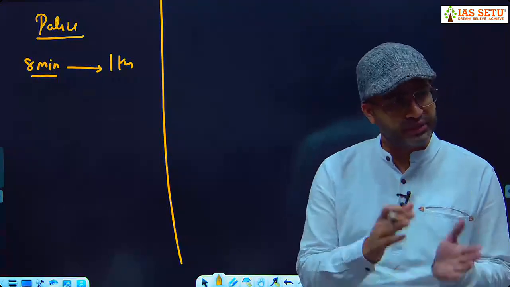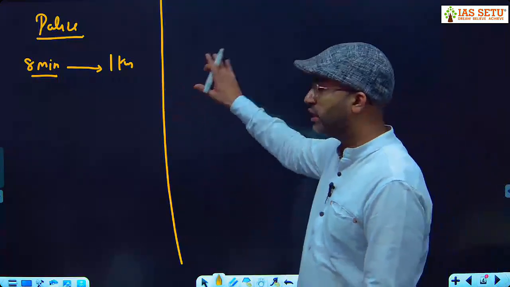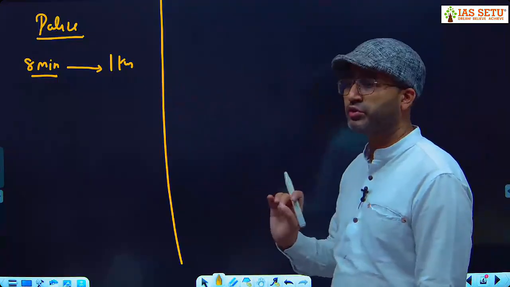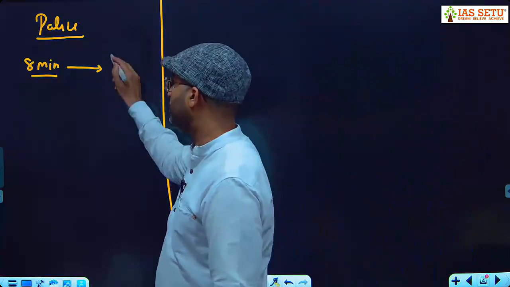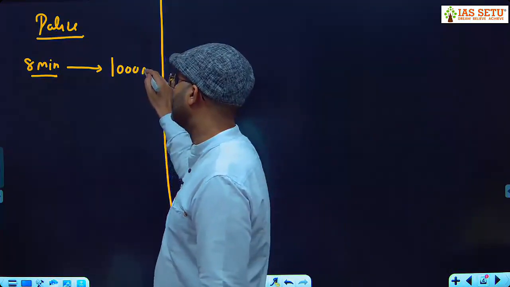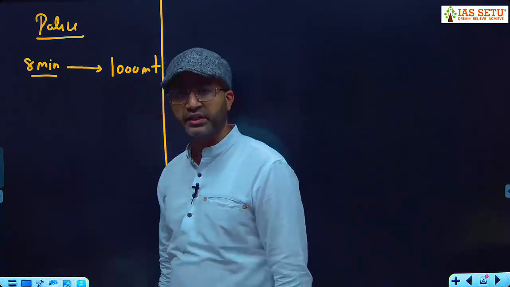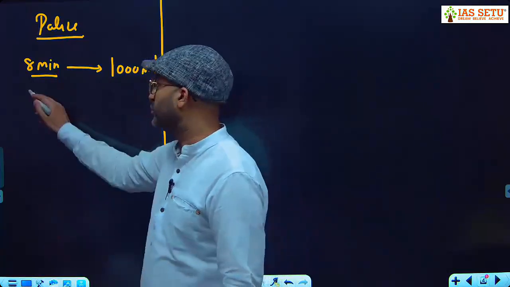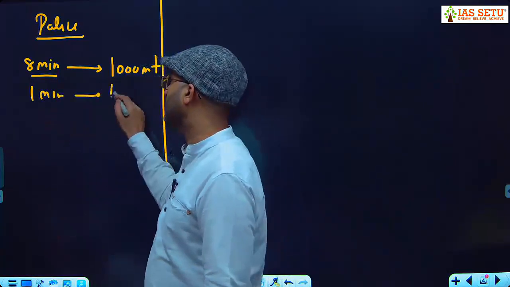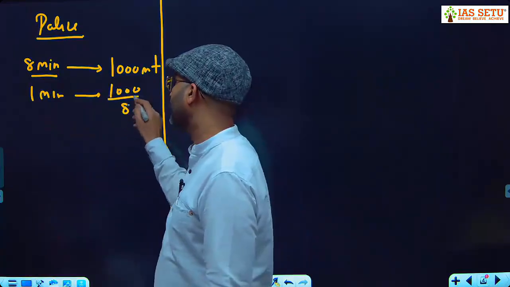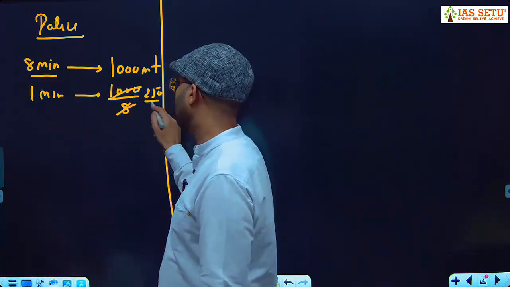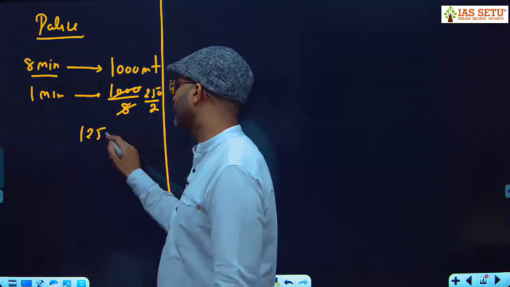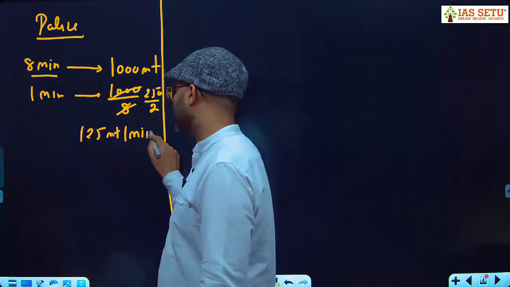You can take meter per minute also, but for the entire question फिर हम same unit use करेंगे, meter per minute. What is this? This is 1000 meter. So can we say the policeman covers 1000 meter in 8 minutes? What is the speed of the policeman? In 1 minute he covers 1000 upon 8. So you simplify it. It is 250 divided by 2, 125 meter per minute.